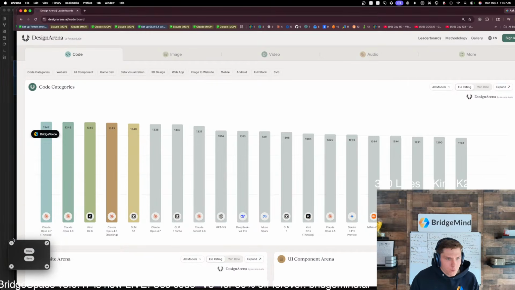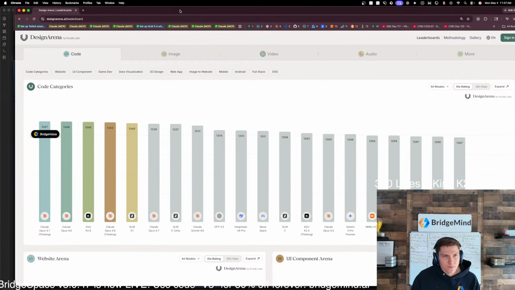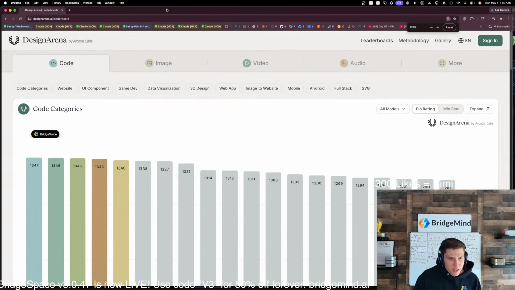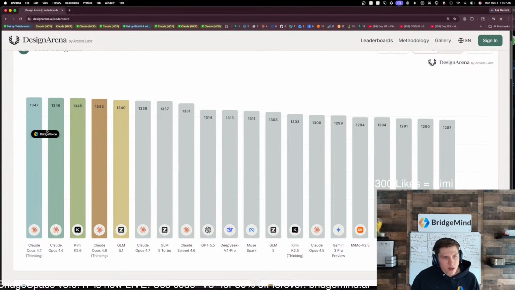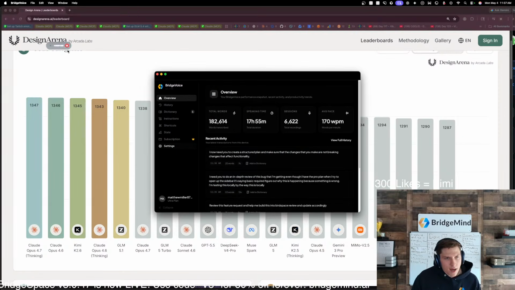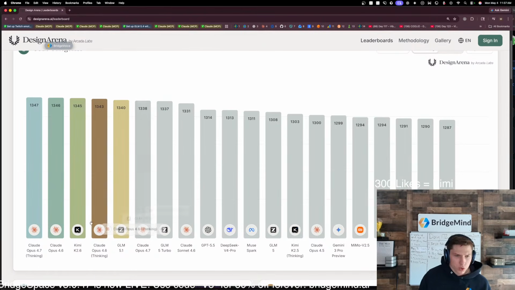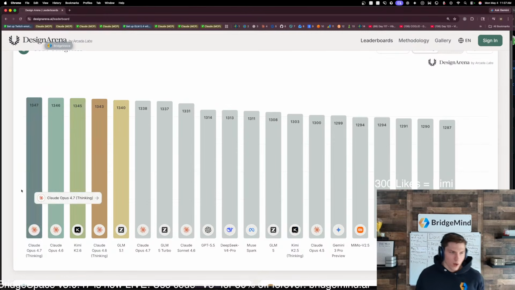It's now beating out most frontier models. It's beating out Opus 4.6 thinking. It's beating out Opus 4.7. Now, it is very close if you look at the ELOs, but still, Kimi K 2.6 is performing very, very well.